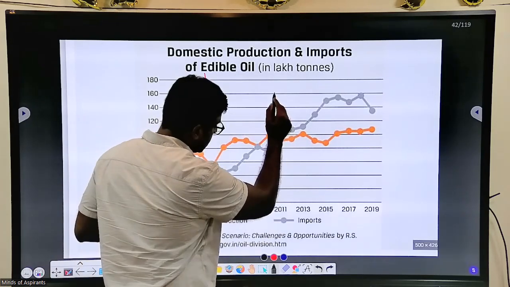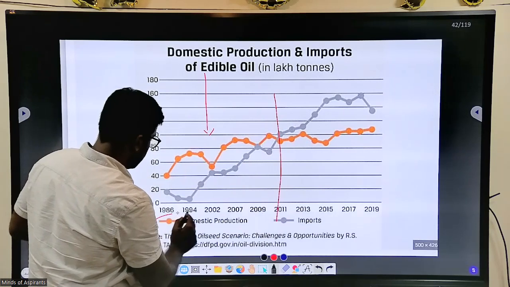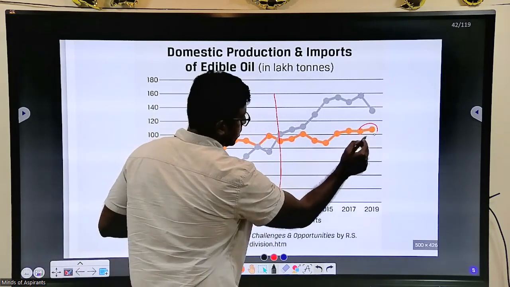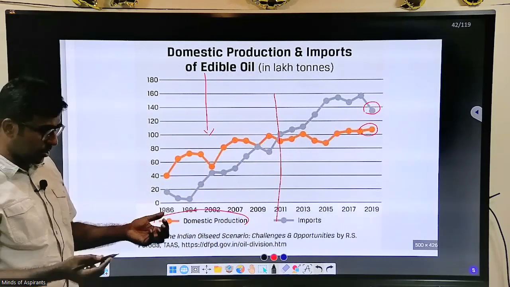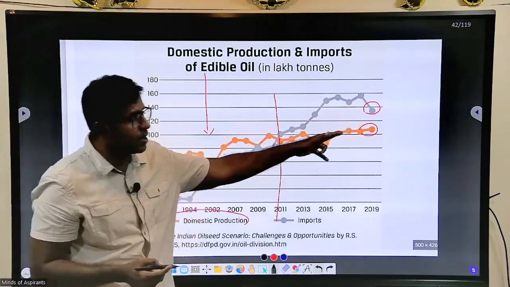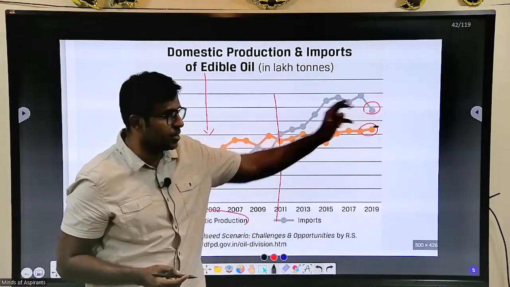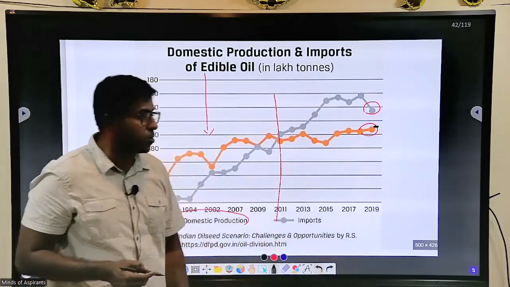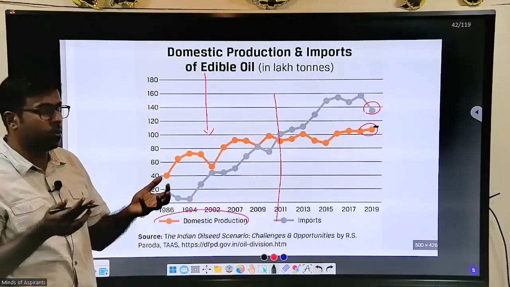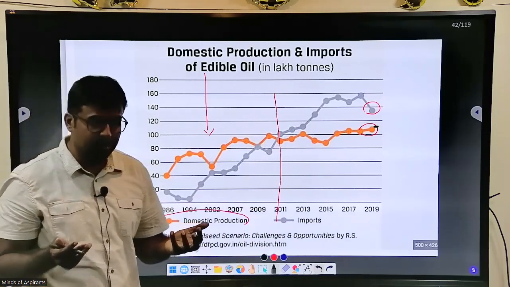This is the thing I took from the newspaper. This is the question they asked. This is our import, this is domestic production. If you see, our domestic production was higher earlier, but now it is lesser than the import. Why? That is why the government is giving so much incentive for producing oil seeds and things like that.